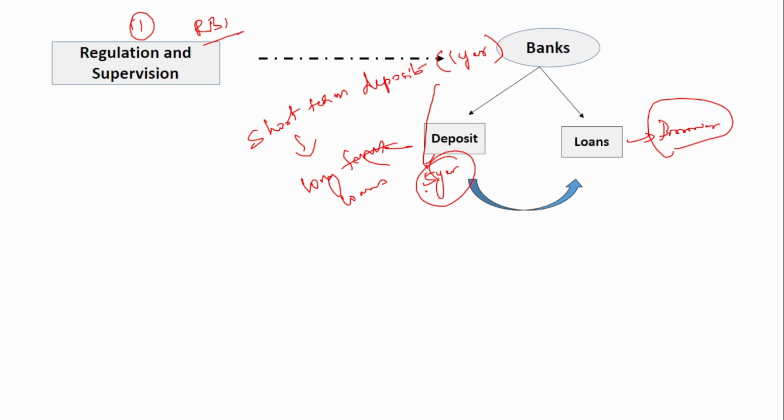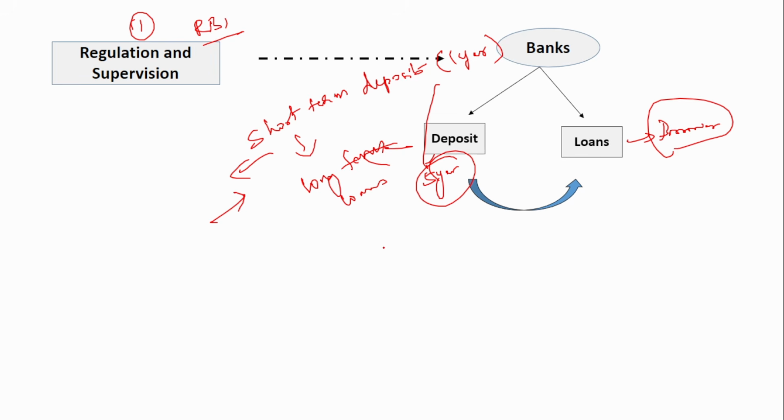What is this called? This is called a time mismatch. After 1 year, if the person comes and asks for money, and the bank is not able to provide the money to that depositor, then it will be in a very tight liquidity position. Whenever the depositors come and ask for money, the bank should be in a position to give the money.